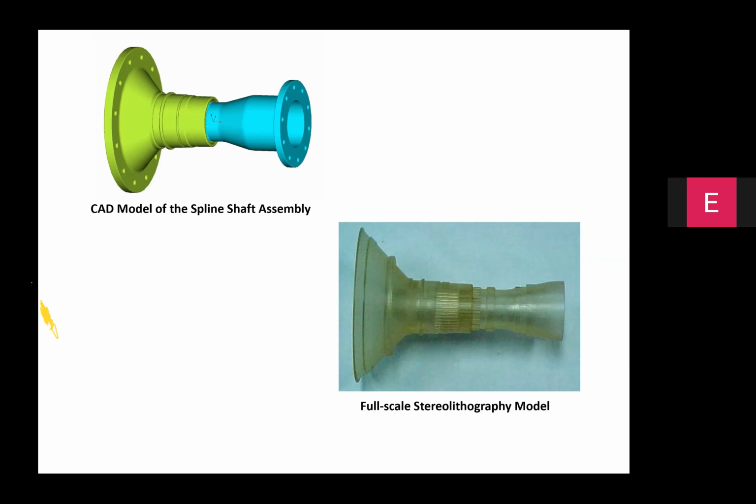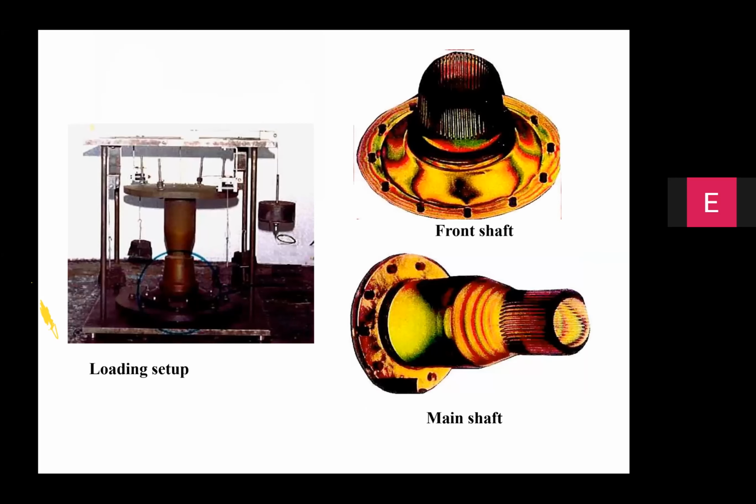As far as the geometrical profile is concerned, a spline joint is very similar to an involute profile, but in case of gear wheels there is a relative motion, whereas in this case it is a stationary joint. So it is subjected to humongous levels of torsional shear stress. So we created a small test rig wherein the components were loaded and subjected to simulated torsional loading conditions.